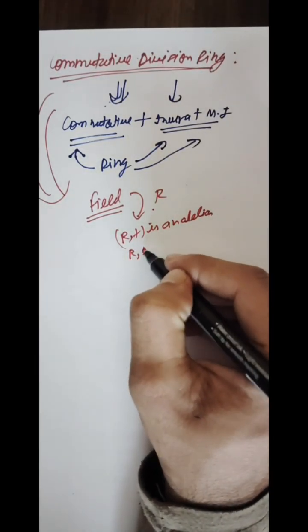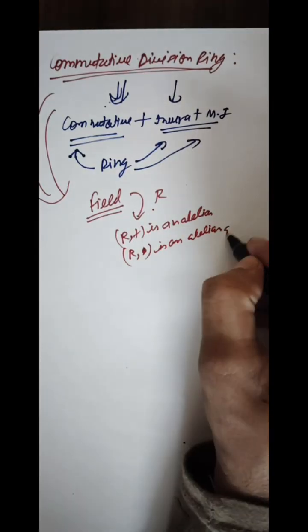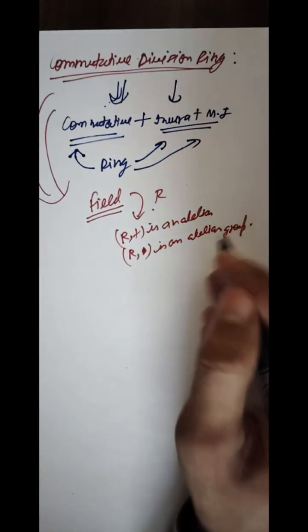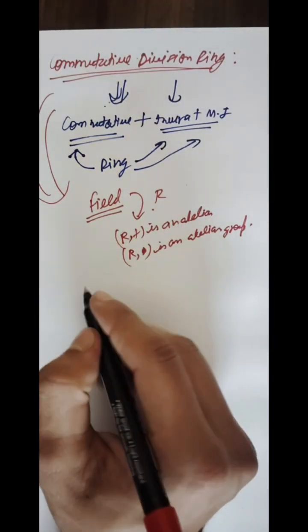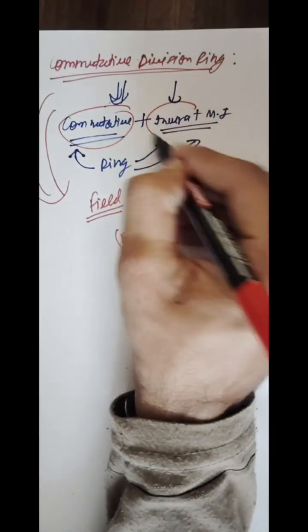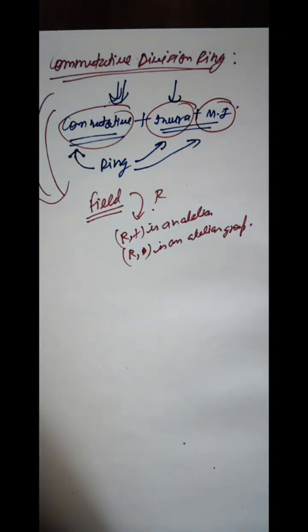Also (R, ·) is an abelian group. So this means if any ring follows these 1, 2 and 3 other properties, it becomes a field.